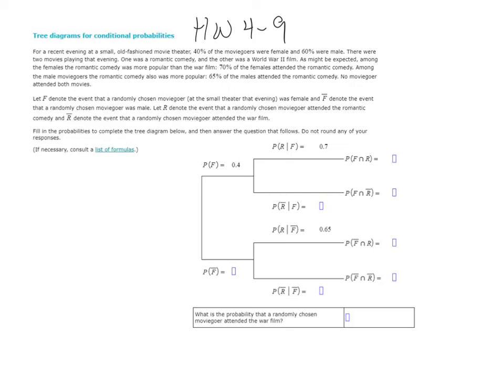Okay, so here we have a mall. 40% of moviegoers are female. That's represented right here. The probability of being a female is 40%. So what's the probability of not being a female? That's going to be 60%. So I'm going to go ahead and fill that in right away.